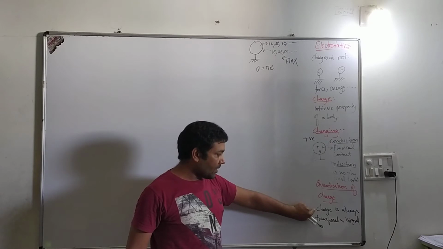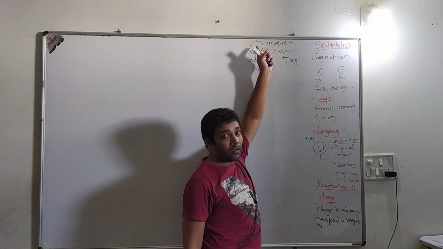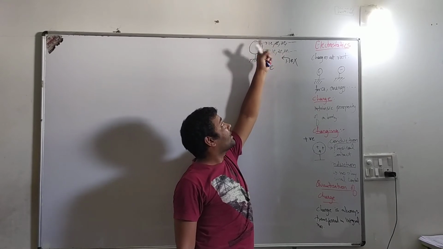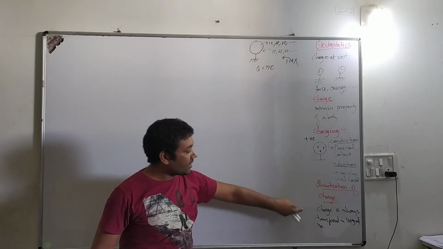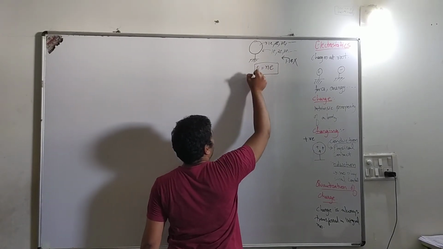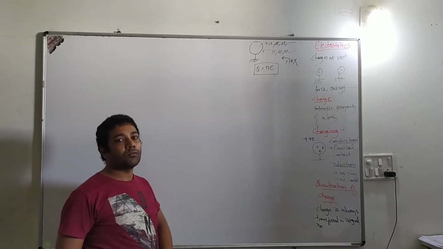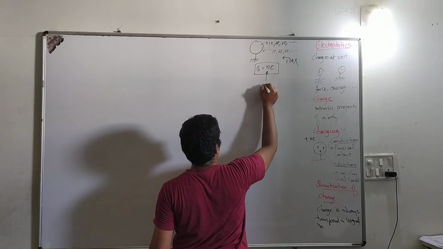So the quantization of charge statement means that charge is always transferred in integral numbers. That means it is either given in integral numbers or taken out in integral numbers. And this same statement, if we write in the mathematical form, we have quantization of charge: Q equals N e, where N is an integral number.